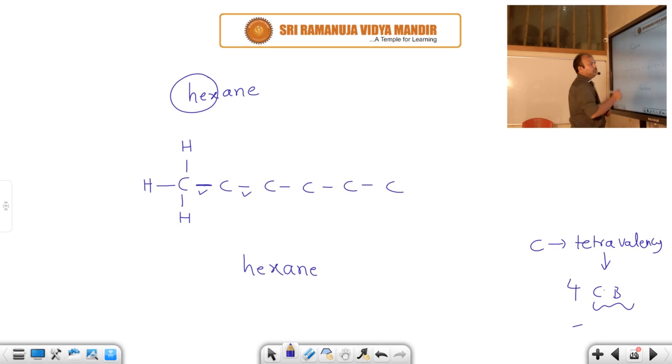If you observe this carbon, for your sake I put a star here, how many bonds does it contain? 2 bonds. Tetravalency means we require 4 bonds, but 2 bonds already exist. So the shortage is 2. These 2 bonds are satisfied with 2 hydrogens. Here also 2 bonds are there, this is one, this is one. But carbon should have tetravalency, so how much shortage will there be? 2. These bonds are satisfied with hydrogens.